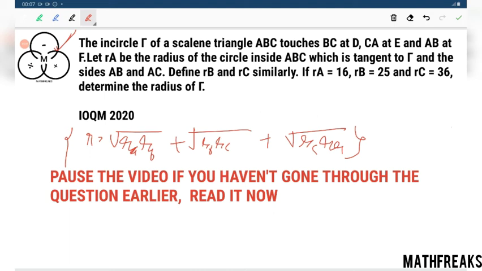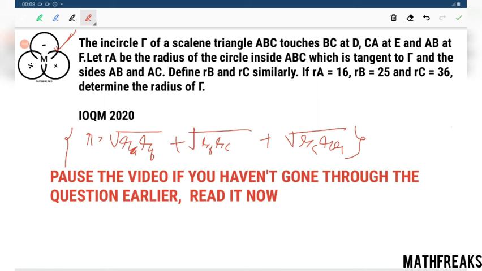The given thing is the incircle of a scalene triangle ABC touches BC at D, CA at E, AB at F. Let RA be the radius of the circle inside ABC which is tangent to the incircle and the sides AB and AC. Define RB and RC similarly. So that was the difficulty arising in this question.